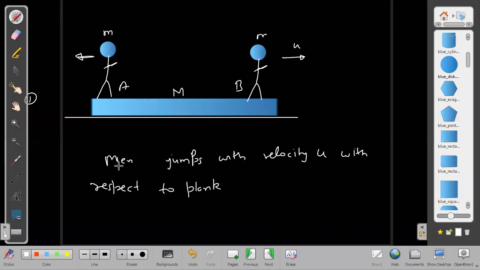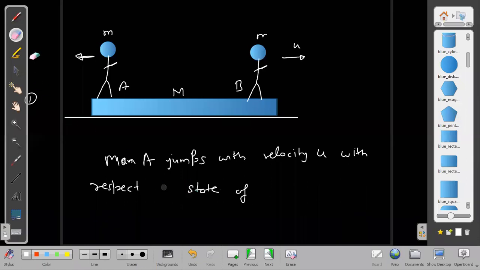Man jump with velocity u with respect to the initial state of the Planck. Or we can say first man, anyone you can say, the man who jumps first. Man A jumps with velocity u with respect to the initial state of the Planck.